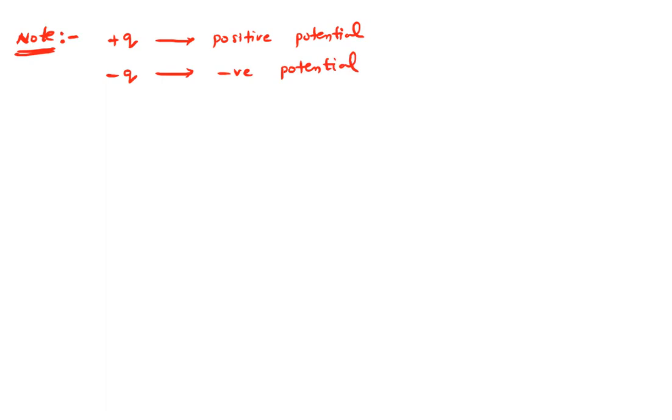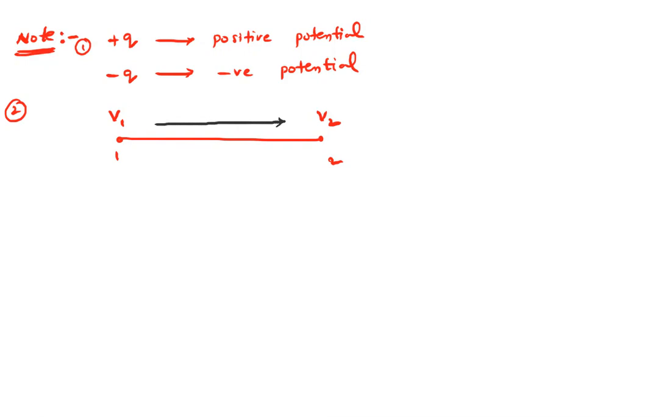Now, the second note point. Suppose I consider 2 points, 1 and 2, the potential at the first point is V1 and at the second point is V2. Therefore, does the work done to move the charge from 1 to 2 depend on the path? No. Already we discussed in the work, energy topic of 11th standard. Work done is independent of the path followed.